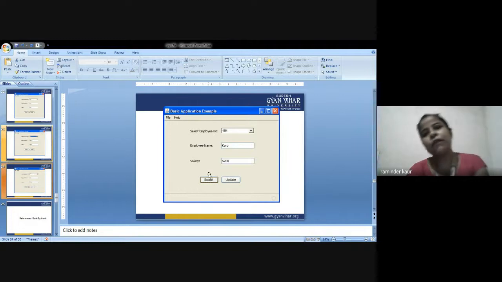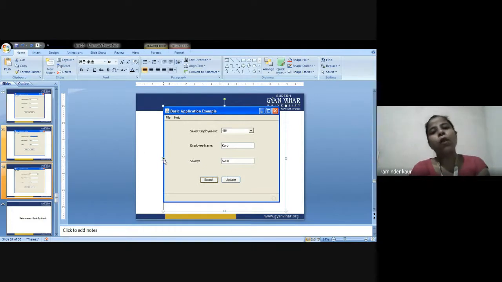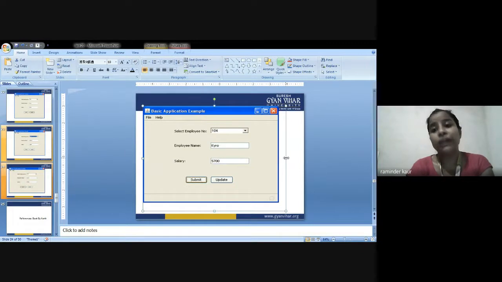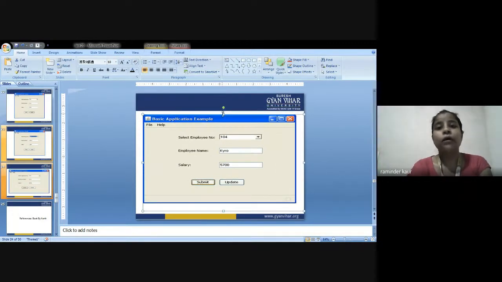So in this manner, we are supposed to submit the records in the database. If we want to update any record, we could click the update button, and in the same manner it could be updated. So this is all about practical details of JDBC and ODBC, how to operate the same, how to practically implement the queries in the database, and what are the basic steps concerned with the same.